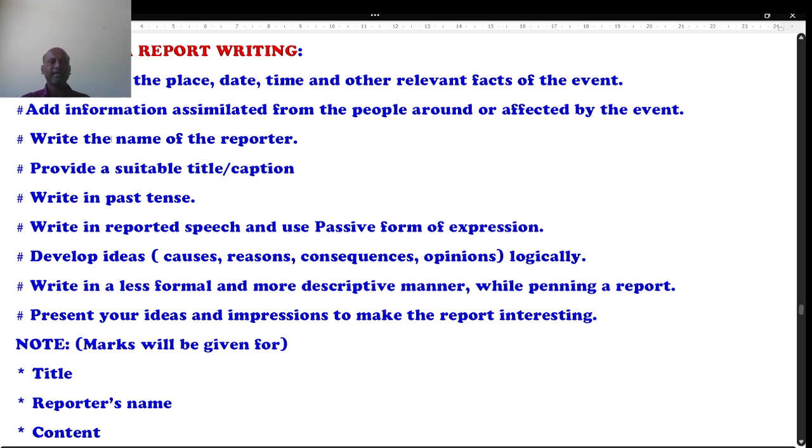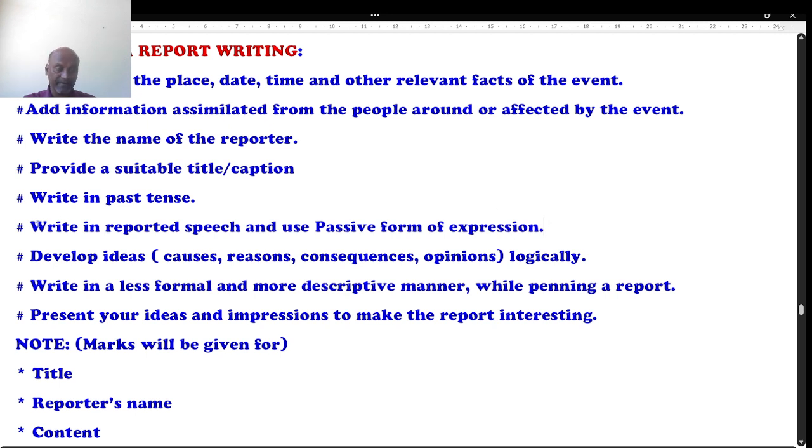Students, hope you got the points here. We are supposed to provide a subtitle and caption. The report must be written in the past because in a report we are going to write the aftermath of the incident, which is already done. And the next one is to write in reported speech and use passive expressions.